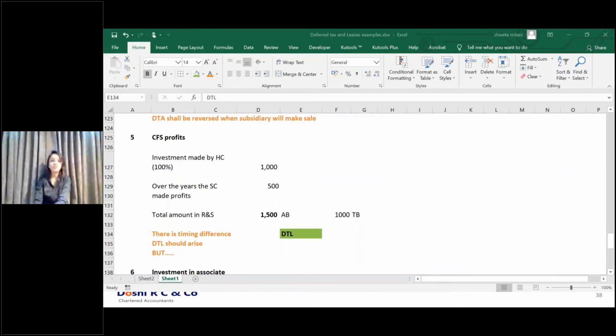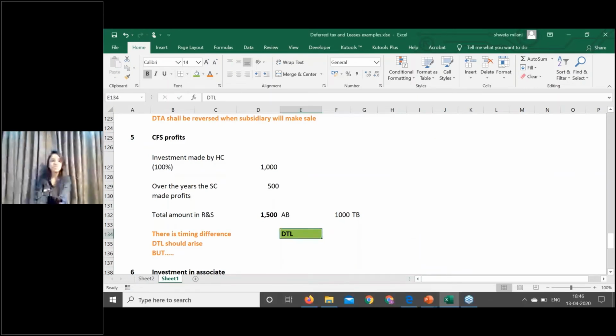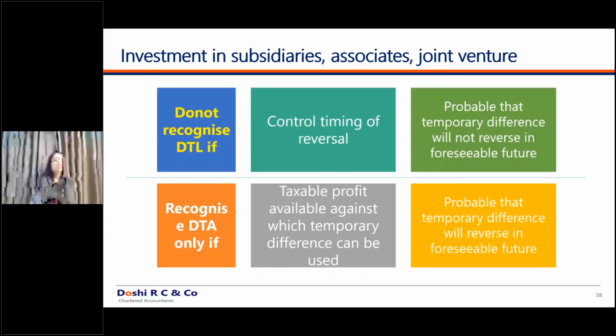If these two conditions are getting satisfied, then you are allowed to not recognize this DTL in your books of accounts. So this is a higher level concept. Just understand it step by step. If both these conditions are getting satisfied, then the deferred tax liability is not to be recognized. Let's go on to the further cases.